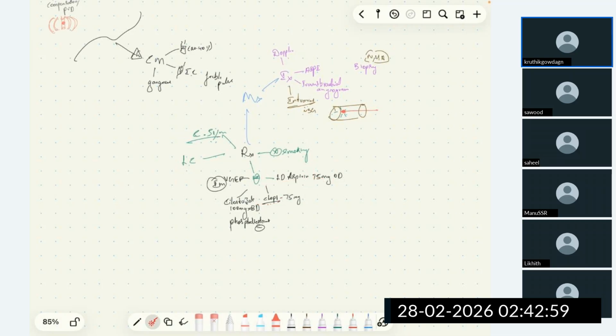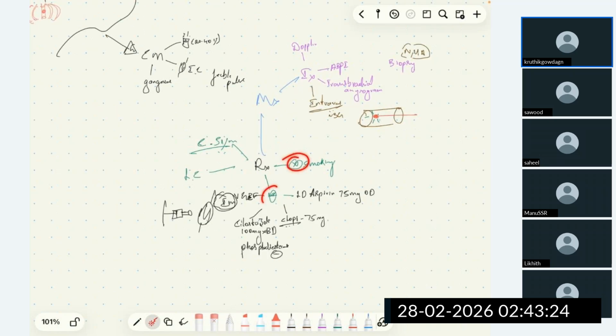The other interesting therapy is vascular endothelial growth factor, VEGF. We can inject it intramuscularly to stimulate angiogenesis. We saw quitting smoking and drug therapy.